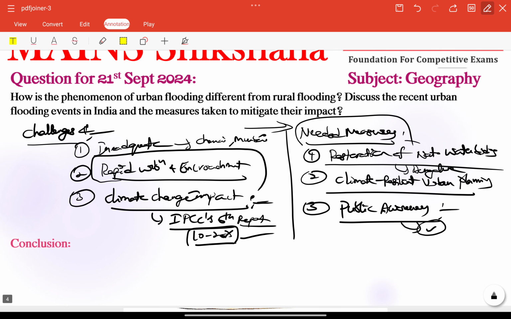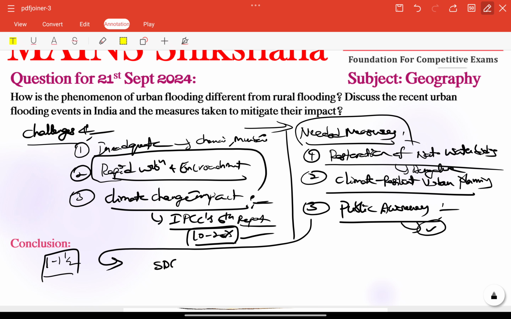So next, coming to the conclusion, here we need to focus on providing one to 1.5 lines of a futuristic line, especially with timely interventions. Whatever we have given in the suggestions, if we follow the above suggestions, Indian cities can reduce the devastating impacts of urban flooding and safeguard the lives and livelihoods of millions.